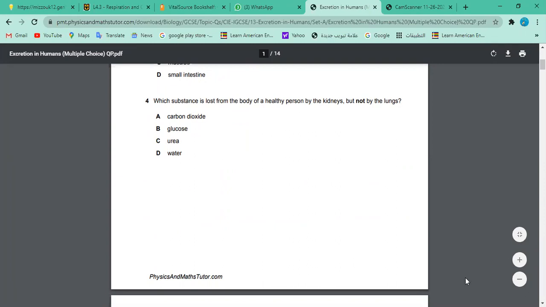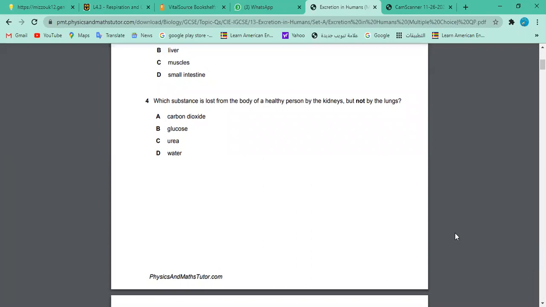Yes, anybody would like? Yes, Hala? Read it loudly. Yes, question 4. Which substance is lost from the body of a healthy person by the kidneys but not by the lungs? B. Glucose. Okay, which substance is lost from the body? Lost from the body means you lose it, you don't retain it any further, by the kidney but not by the lungs.